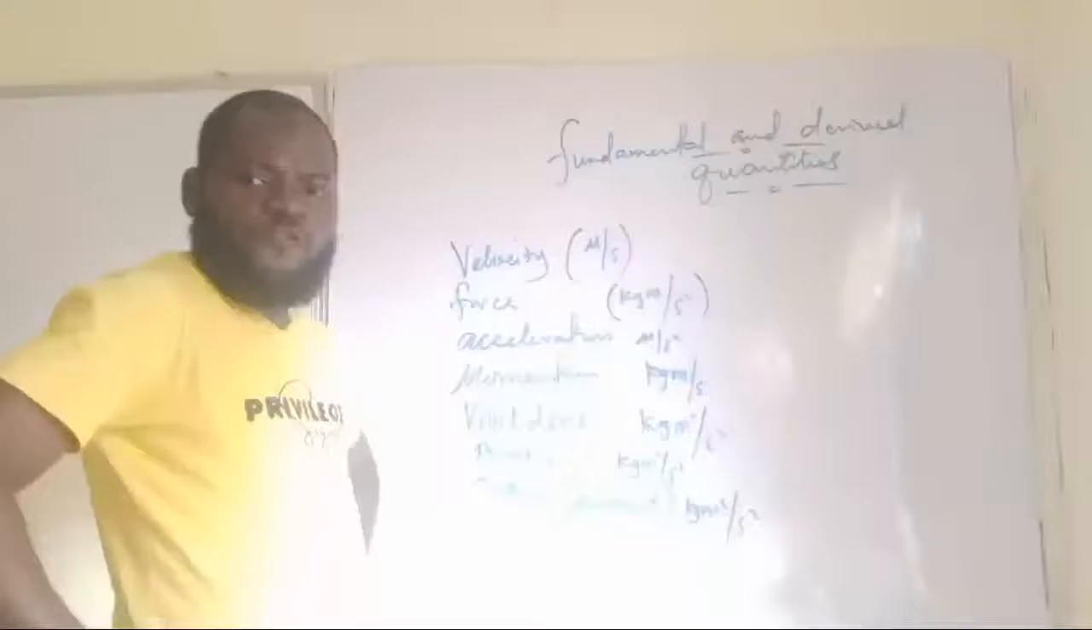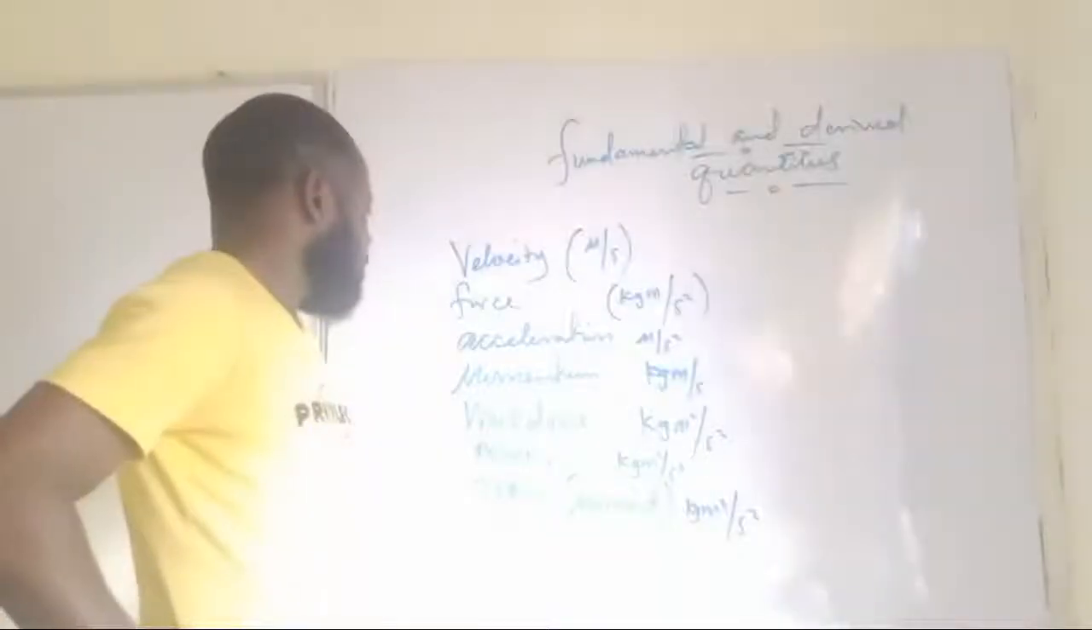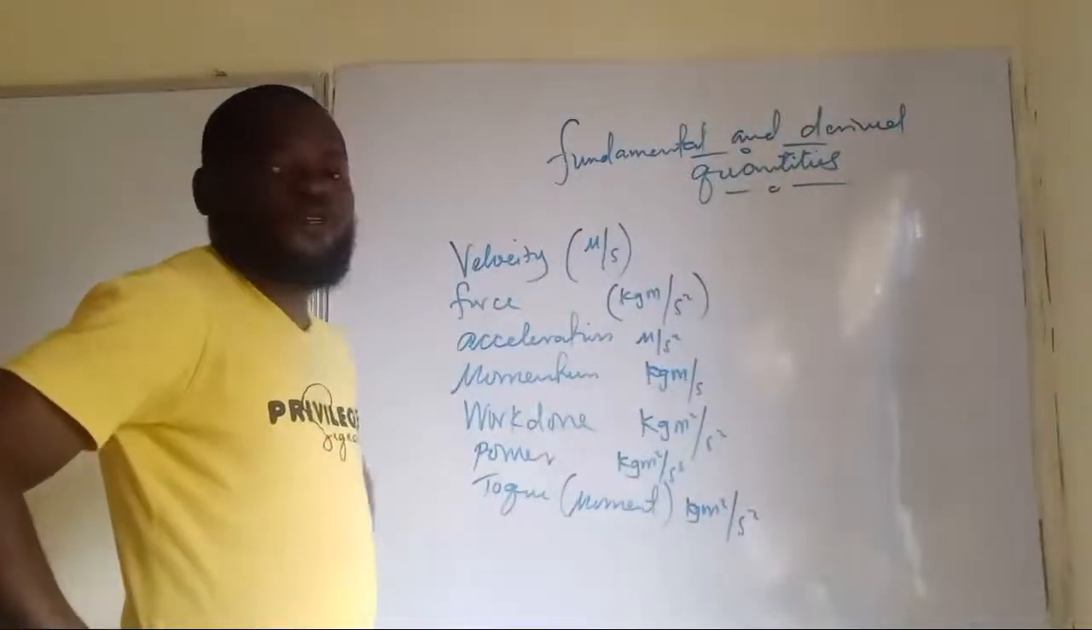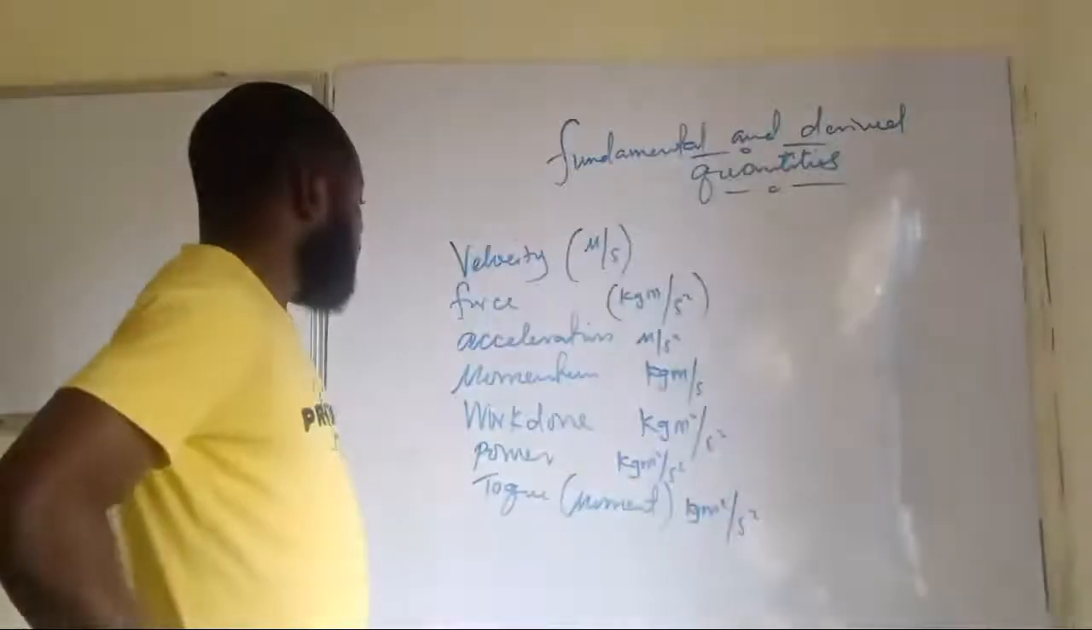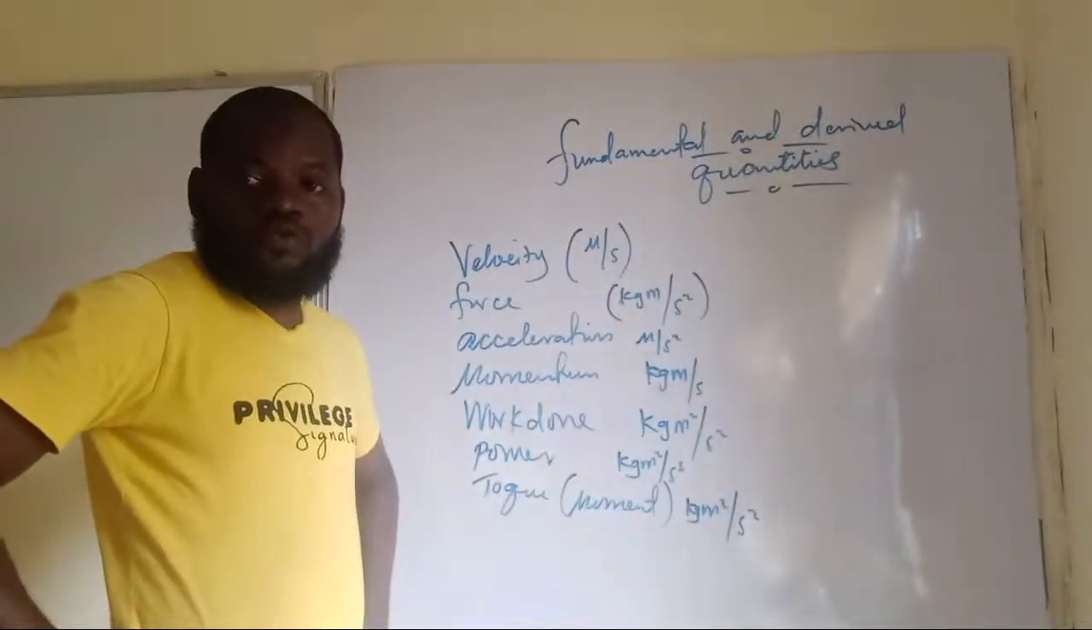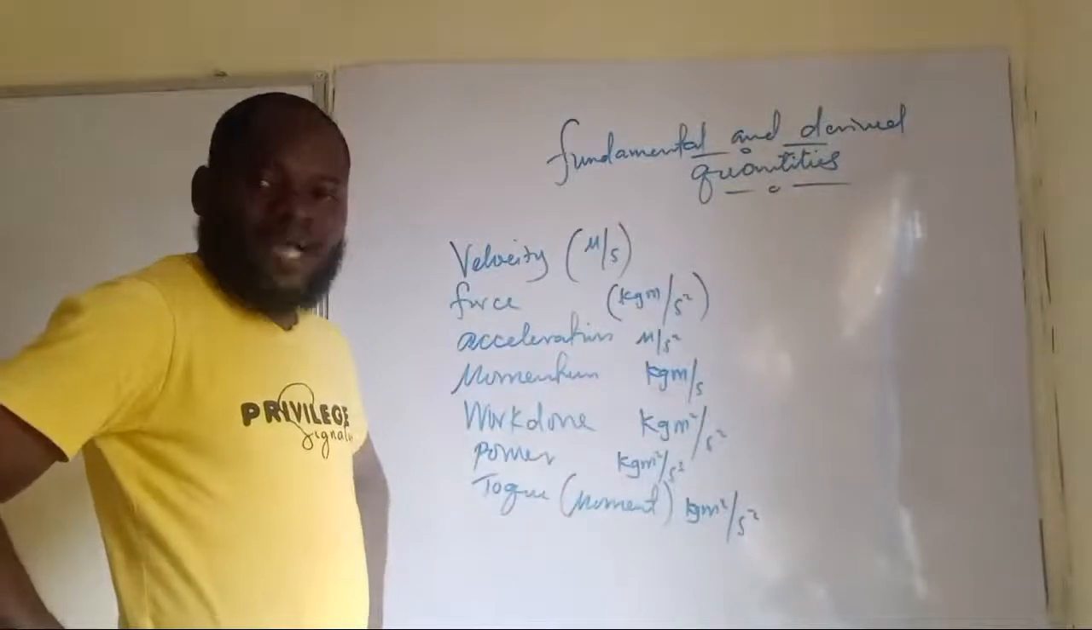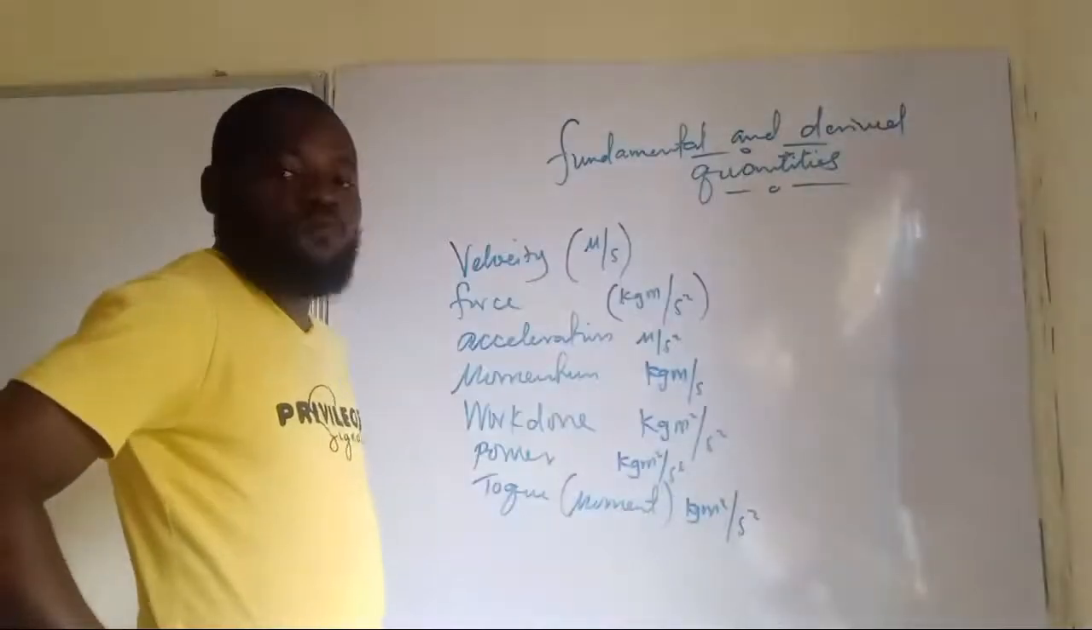Now guys, I know you are going to be surprised that it's not like that. Normally, the unit for force is supposed to be Newton. The unit of momentum is supposed to be Newton seconds. The unit of work done is supposed to be joules. Then power is supposed to be watts. Then torque is supposed to be what?